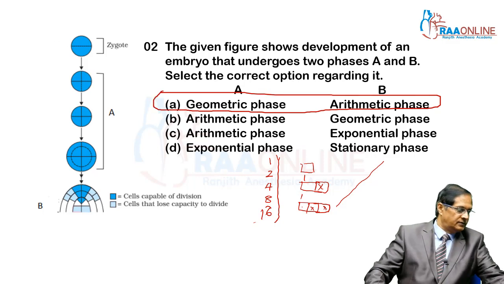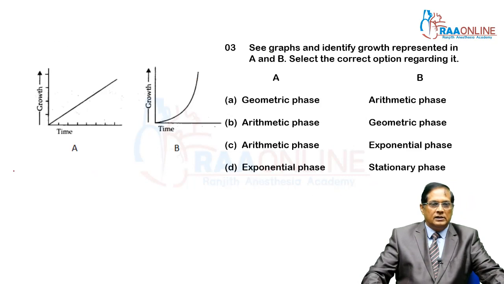And come to the next one. Third, this is the graphic representation of arithmetic as well as geometric growth. In arithmetic growth, there is a definite pattern. So the graph is linear.